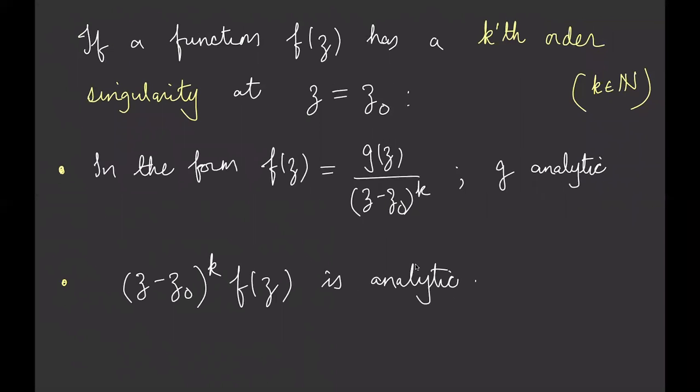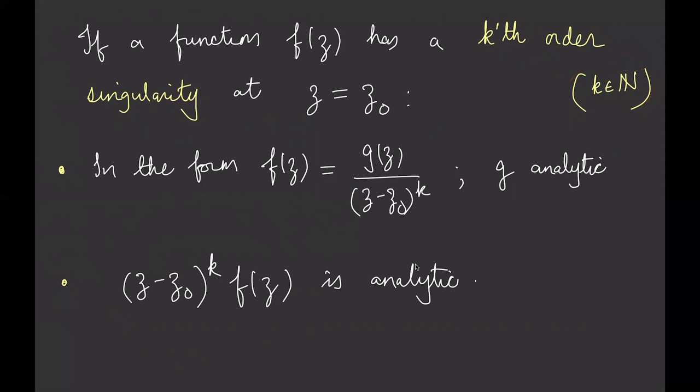Okay, so what's pretty nice about this is that, well, if I multiply this by Z minus Z0, I'm going to get G of Z. Well, G of Z has to be analytic. So another way of saying this is that this particular combination is analytic if you're saying that you have a kth order singularity at Z equals Z0, where k is just some counting number, right?